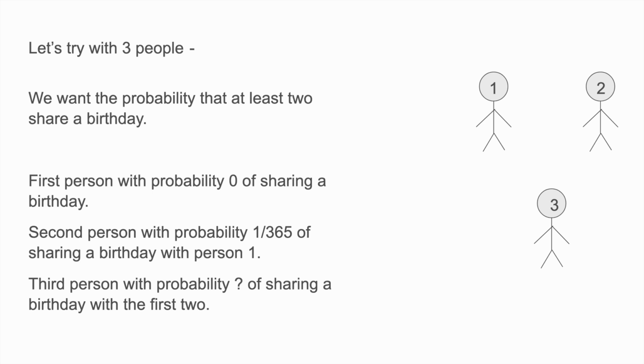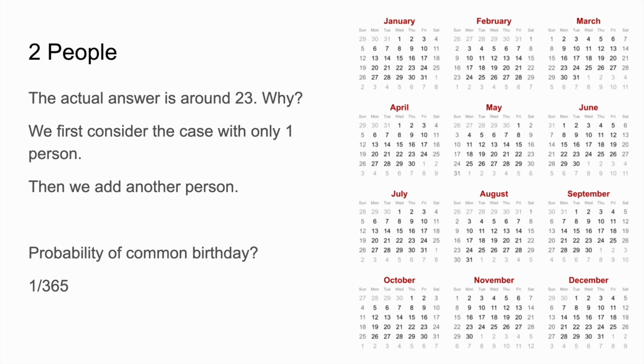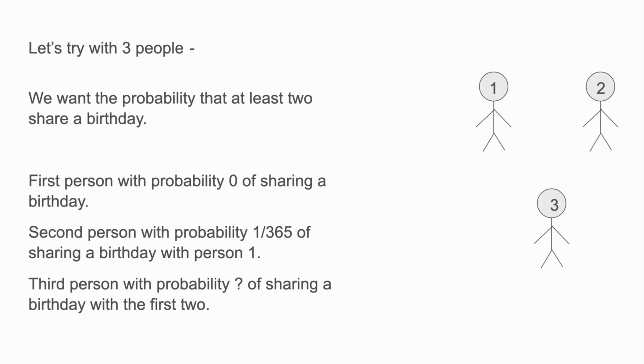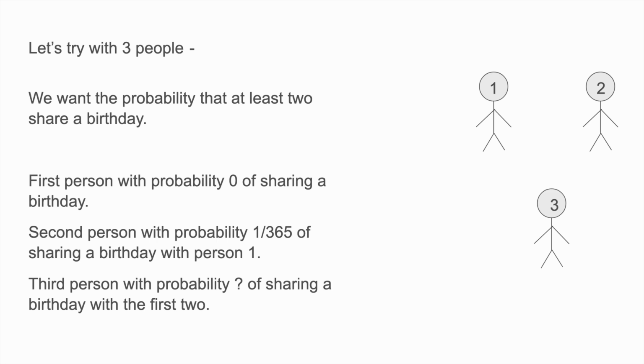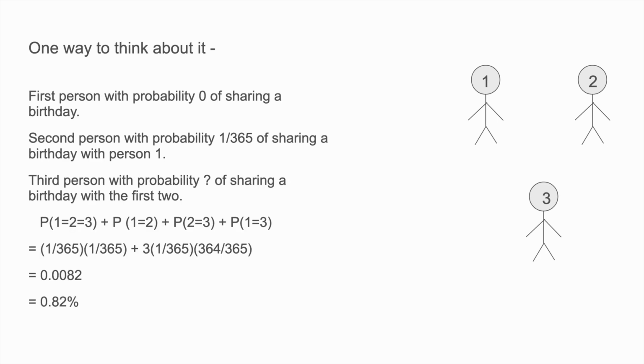So what happens with three people? The first person can once again pick any day of the year, and then person two has got to pick another day. It could be the same, it could not be the same. And then what's the probability that person three has his birthday on the 1st of January or the same as person two? Well, then we can see through this way to think about it.